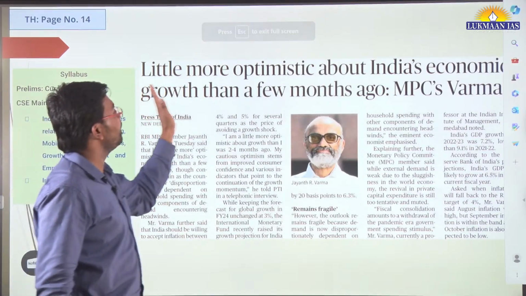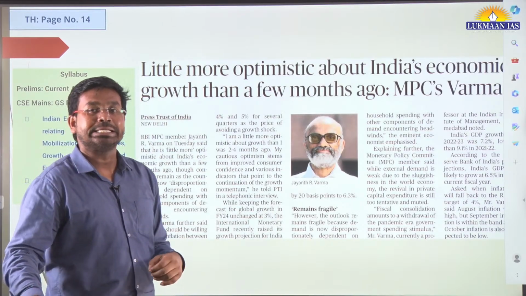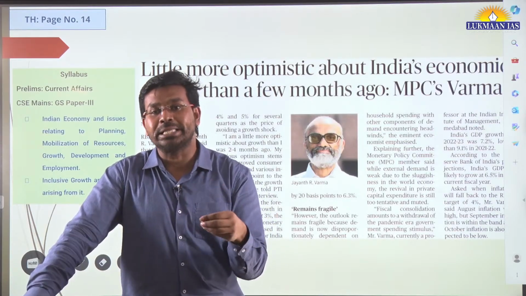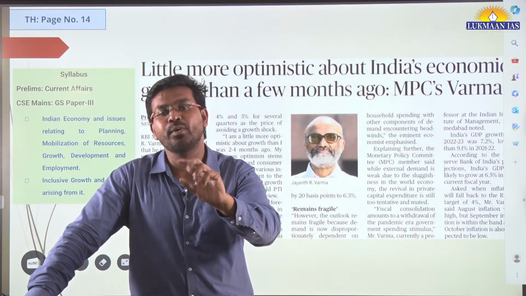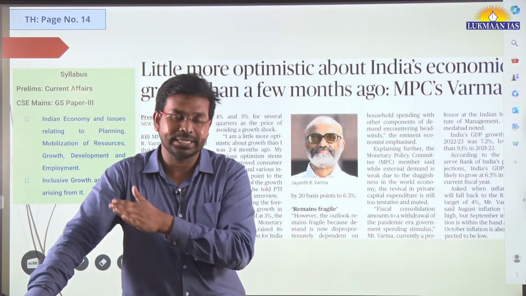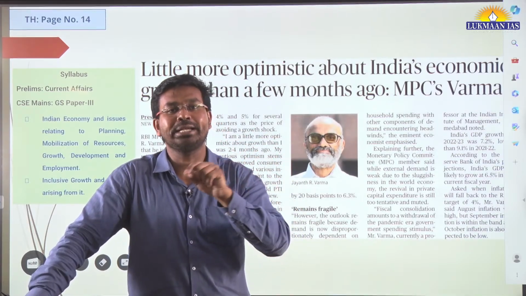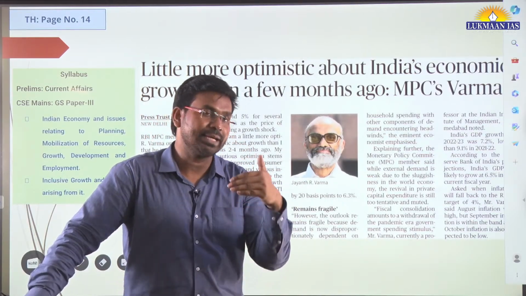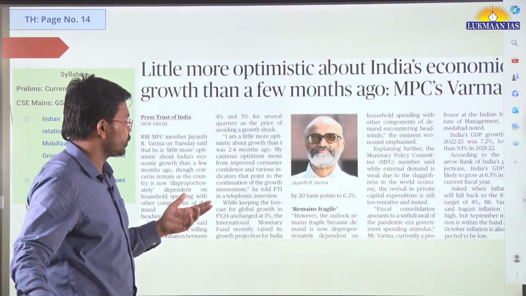Then another article says it is a little more optimistic about India's economic growth than a few months ago. The Reserve Bank of India has a committee known as the Monetary Policy Committee. It comes up with a bi-monthly monetary policy, which means every 2 months the RBI comes up with decisions to control inflation and to correct the economic trajectory. If the economy is going down, they will tweak some quantitative or qualitative measures that lead to growth in the economy. And if there is high inflation, they will tweak those parameters to control the inflation.